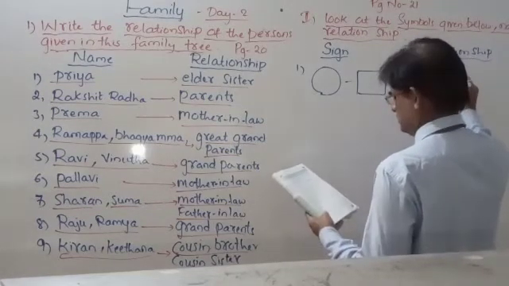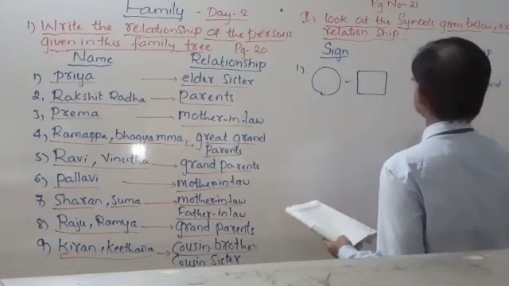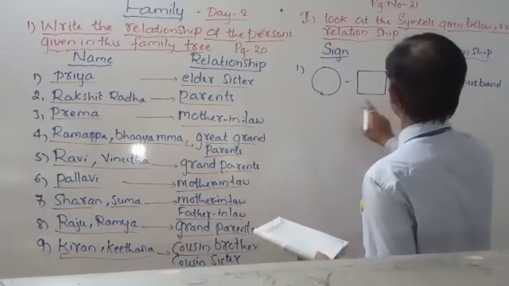Ganda and Rati. This is the sign for wife. This is the sign for husband.